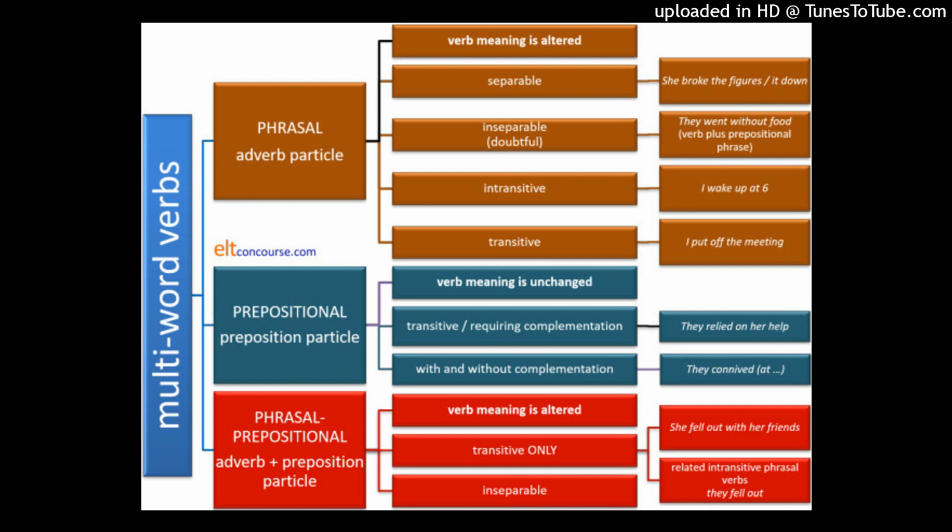The first type of these multi-word verbs we have to consider is that of phrasal verbs. They consist of a verb plus an adverb particle, as in the sentence, "My mother turned up without warning." Many of these phrasal verbs take a direct object and may be described as transitive. An example of a phrasal verb with a direct object would be, "The miners have called off their strike."